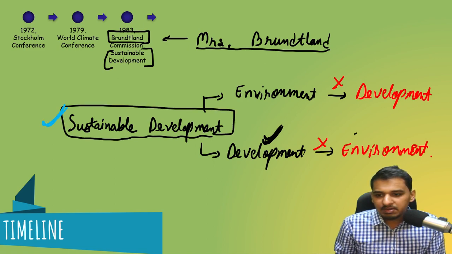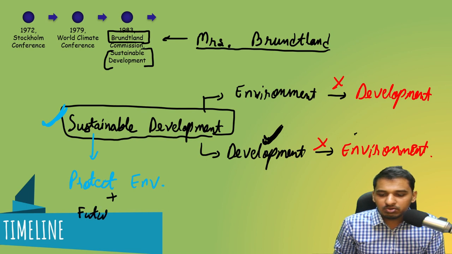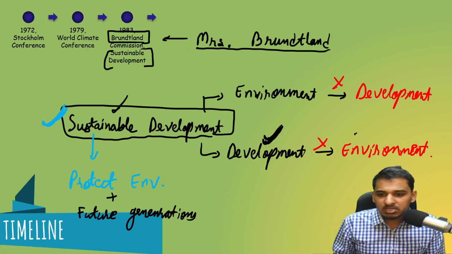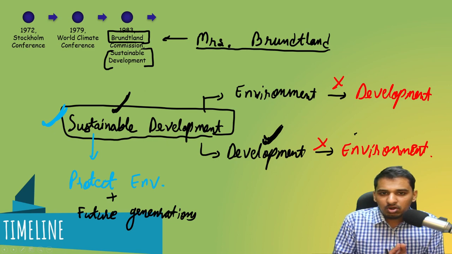What sustainable development says is that you develop in such a manner that you protect the environment, and you also protect the resources for future generations. So you protect the earth so that future generations also have their needs fulfilled, not only the present generation but also future generations. So this was the concept of sustainable development, and from then on all development had to be sustainable, such that the earth can bear such development and future generations do not feel the pinch due to the needs of the current generation.